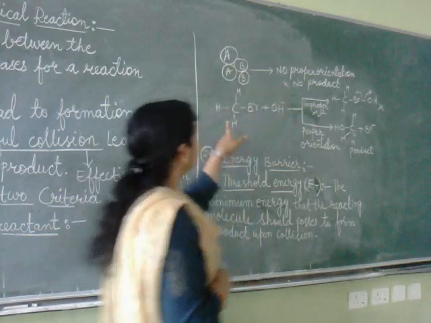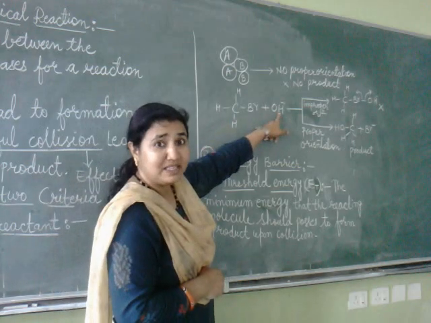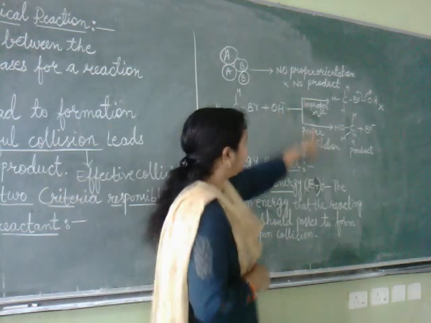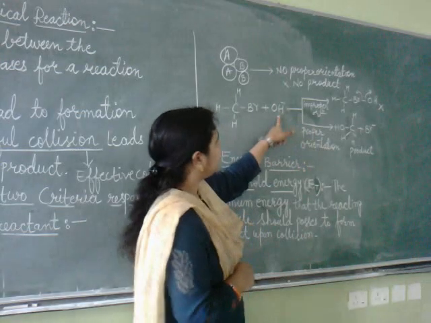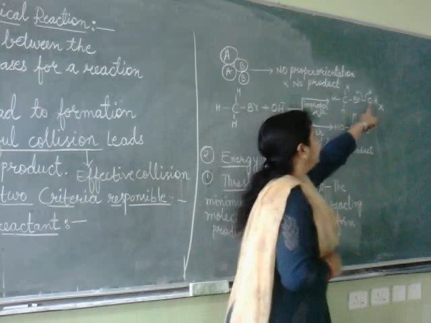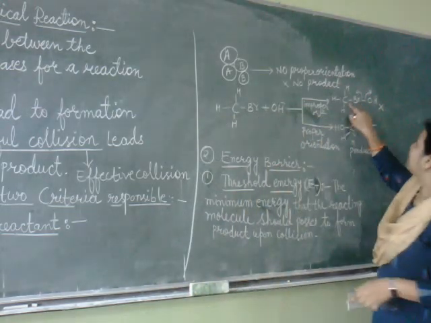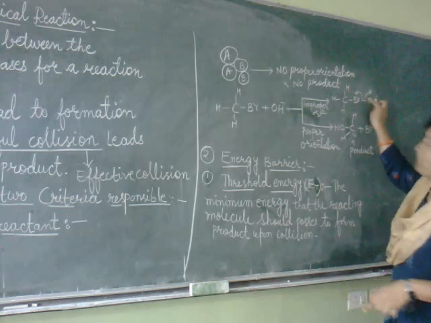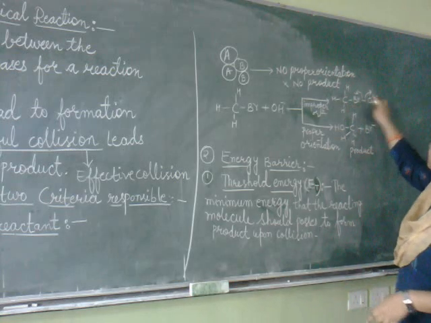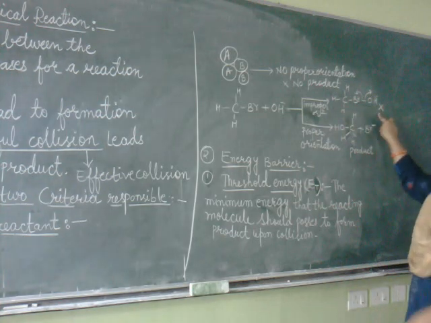But here, see, this is CH3Br reacting with OH minus. So here we have two types. One is OH minus attacking from the front side. This OH minus and Br minus are both negative, so they repel each other. That's why we will not get any product here.